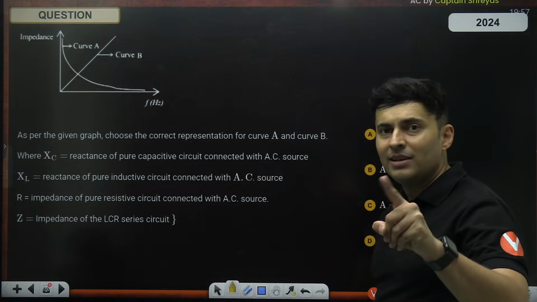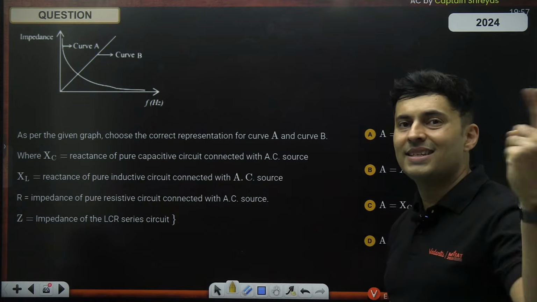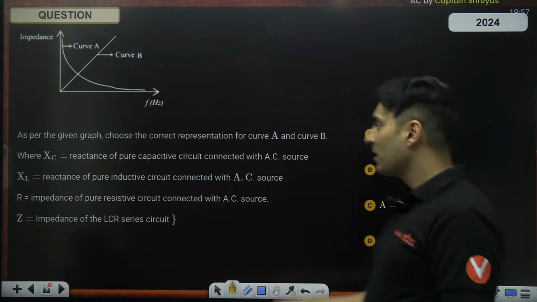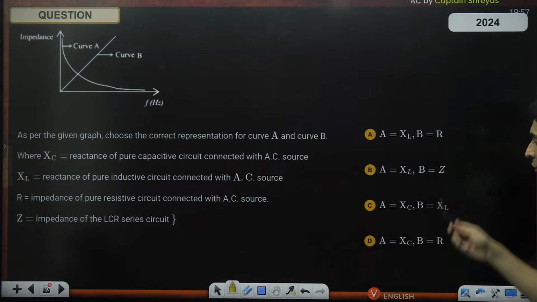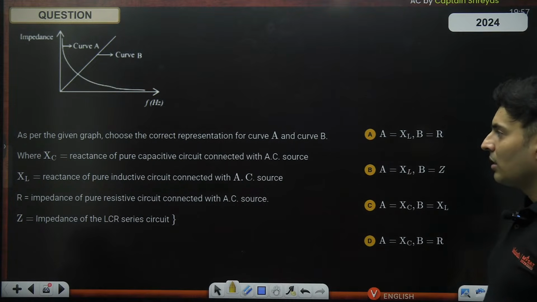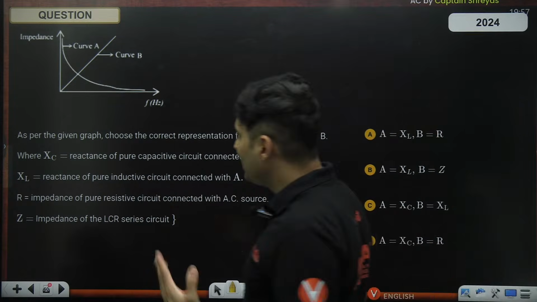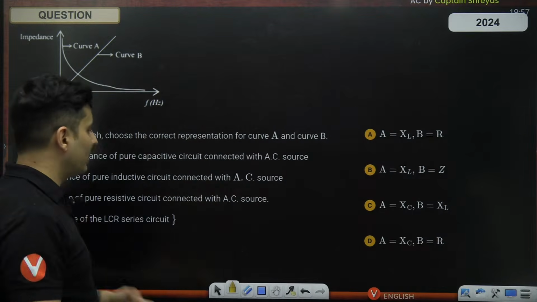And one of them is XC, one of them is XL. Given the horizontal line is the frequency, they wanted you to identify which graph is which. And maybe one of them could be resistance also. So they were just asking which of these curves represents what.